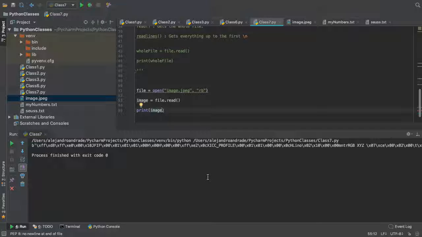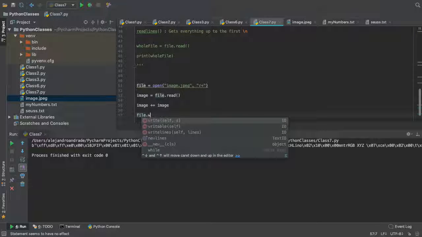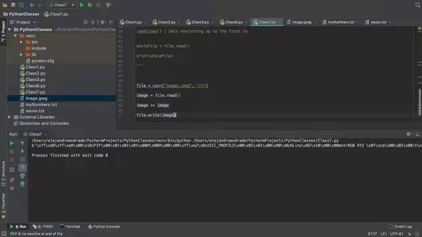And then if you want to, for example, let's do r+ for a second, to see how we can kind of damage this file, right? We do image read, so we have all the bytes in image, and then we're gonna do image plus equal to 1. So we're gonna actually have a duplicate right there. We're gonna put all the bytes of the image again into the image, and then we're gonna do file.write, and it's probably gonna corrupt our file.